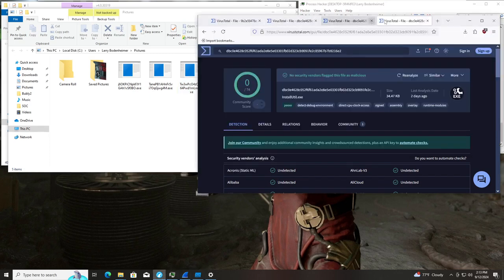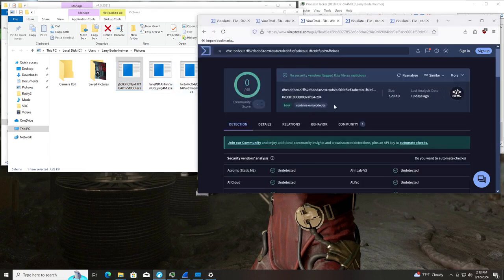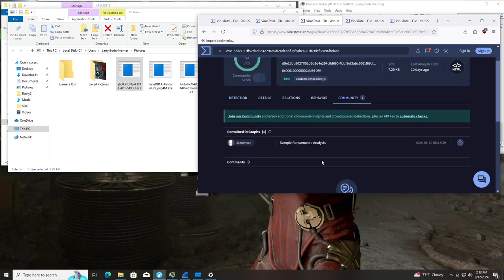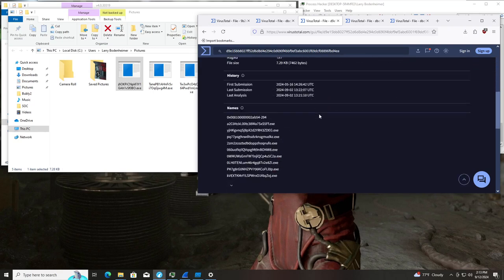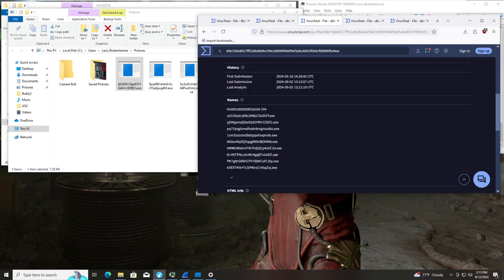What? Okay. Duplicate another one. So I'm going to analyze this. Excuse me? Contains embedded JavaScript. Community 1. Simple ransomware. Ransomware. Copyright IP Logger 2010.